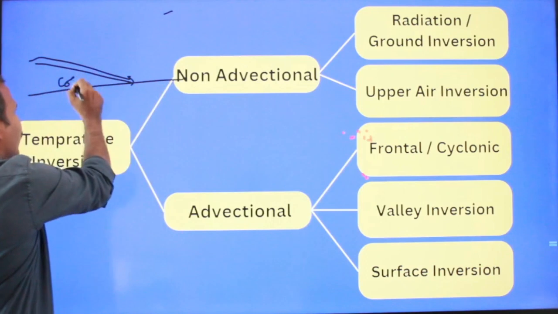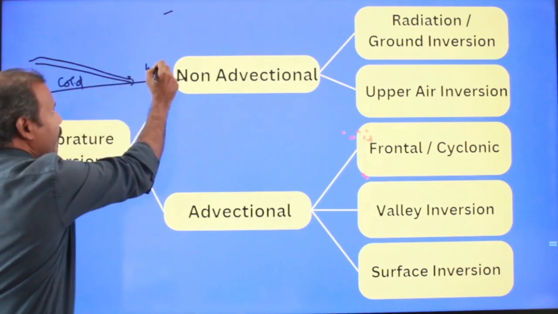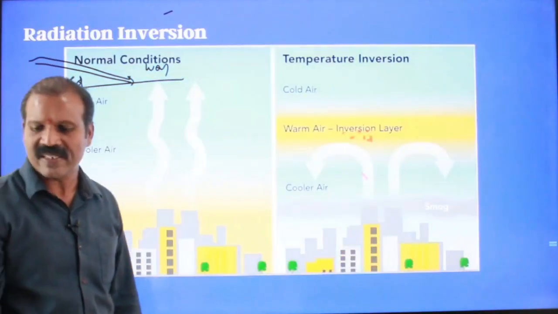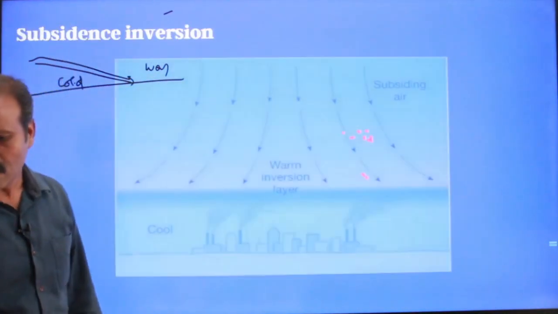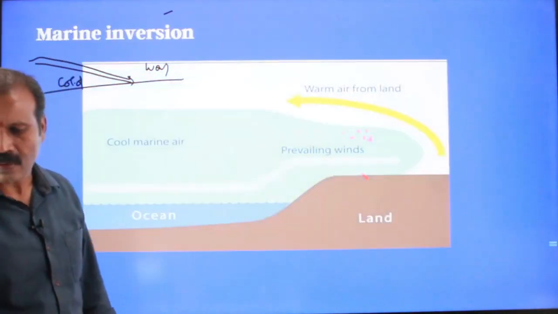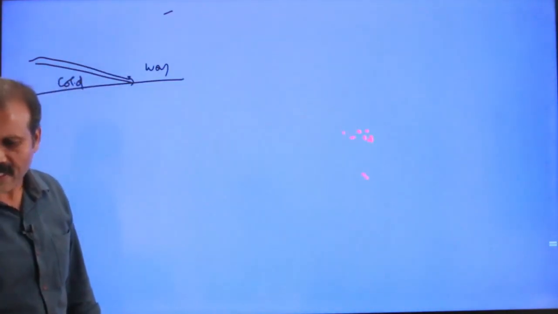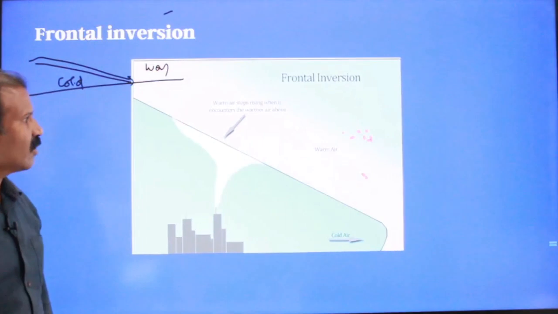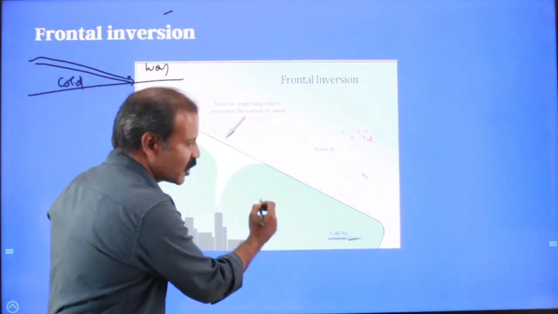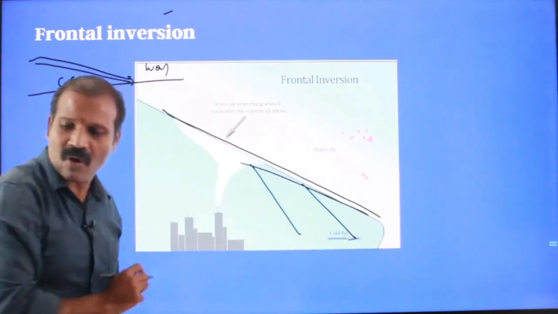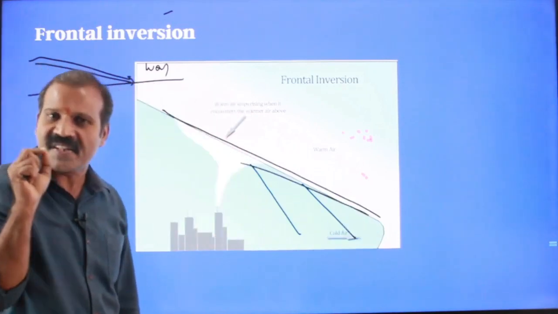So this must be the cold air, this must be the warm air. Let me interpret it pictorially. So you see that it must be the frontal inversion. Frontal inversion, where this must be the cold air. This is front. This is front in the sense it is a transitional zone.